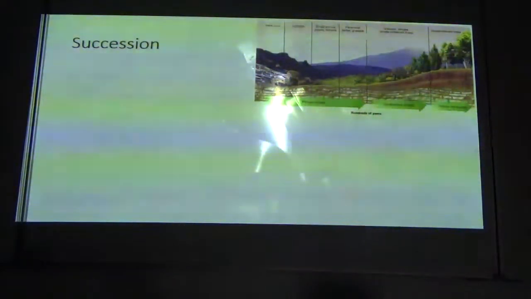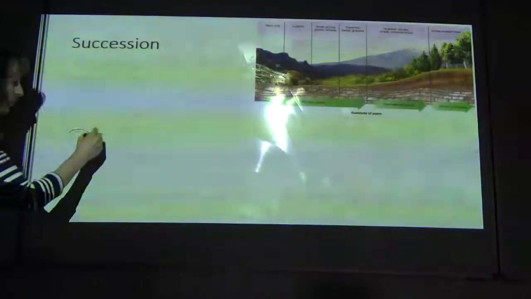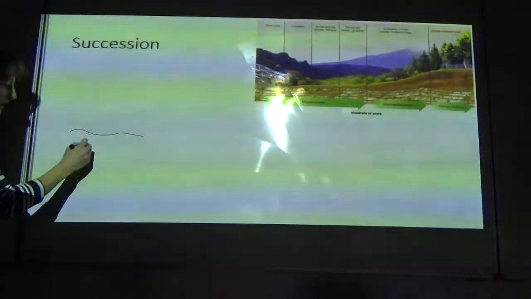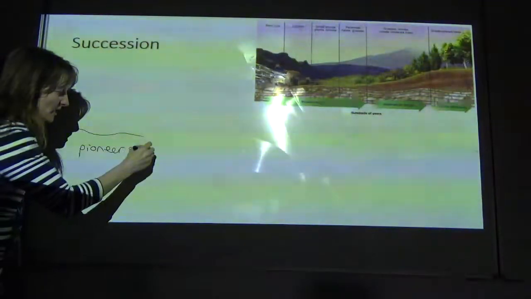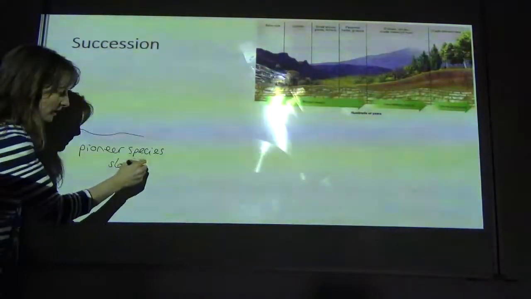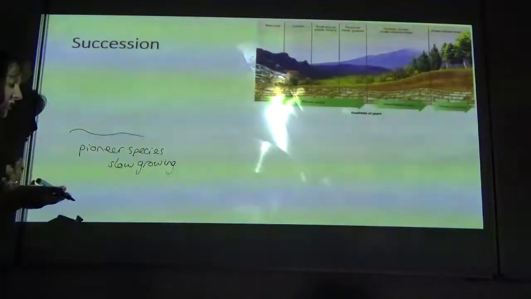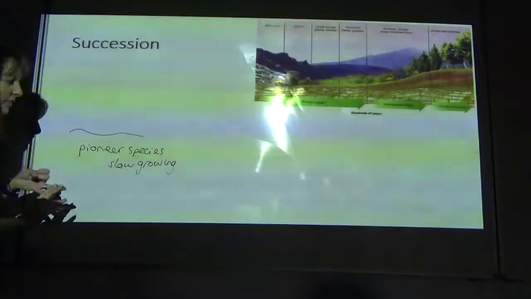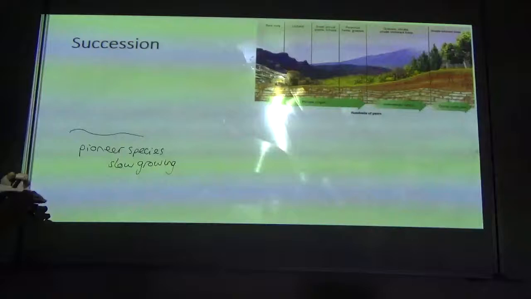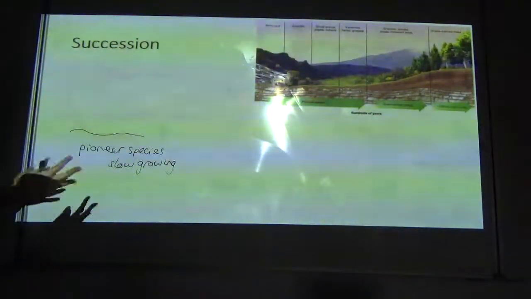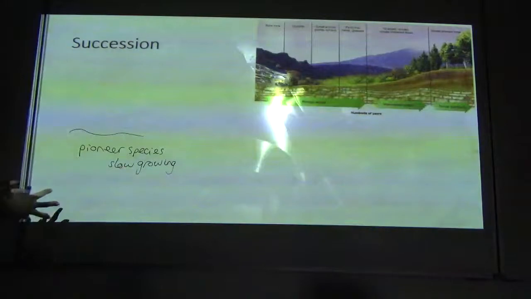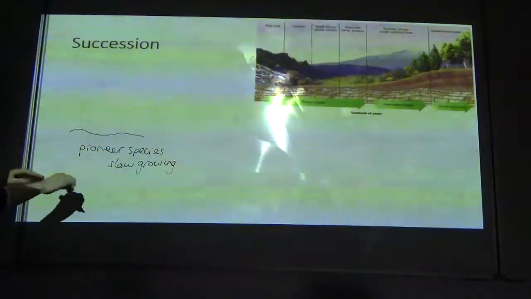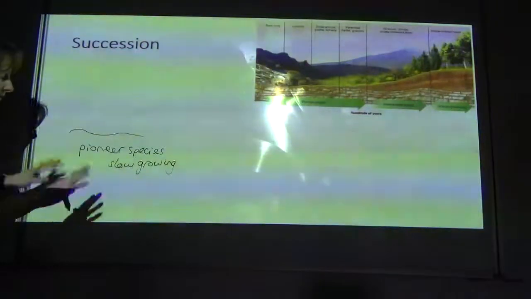Succession. Succession is when you start with, for example, bare sand or bare rock and you have a pioneer species. That pioneer species is a hardy species. It's slow growing, but it's able to grow in the harshest conditions. So it might have features that allow it to adapt to very dry conditions and very poor nutrient availability, and it's typically not going to rely on insects for pollination. So maybe it will rely on wind for pollination, because insects just aren't going to be there in that environment, which is truly very harsh, like on a beach, or on a lava field, which is just cooled volcanic rock.